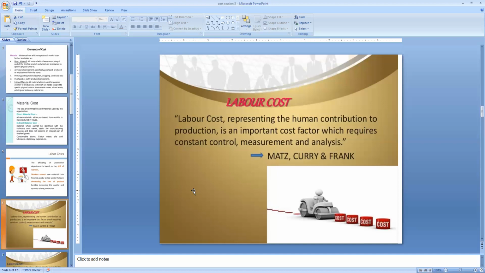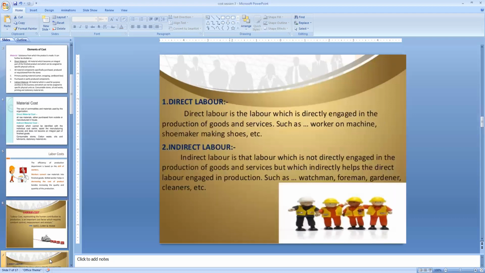because these are the wages we pay to the laborers who help during the time of construction or during the time of producing a product in a particular production department. So they are also called productive wages. The wages paid to the direct labor are called direct wages.